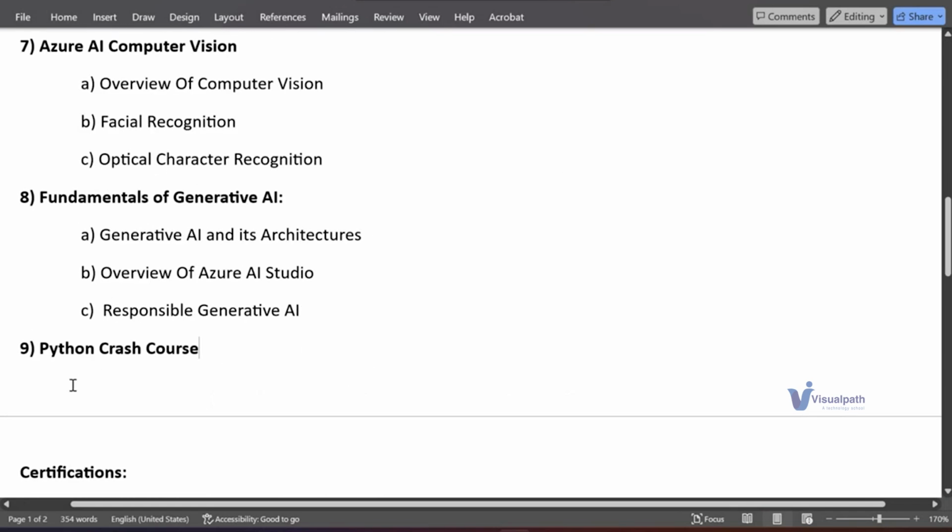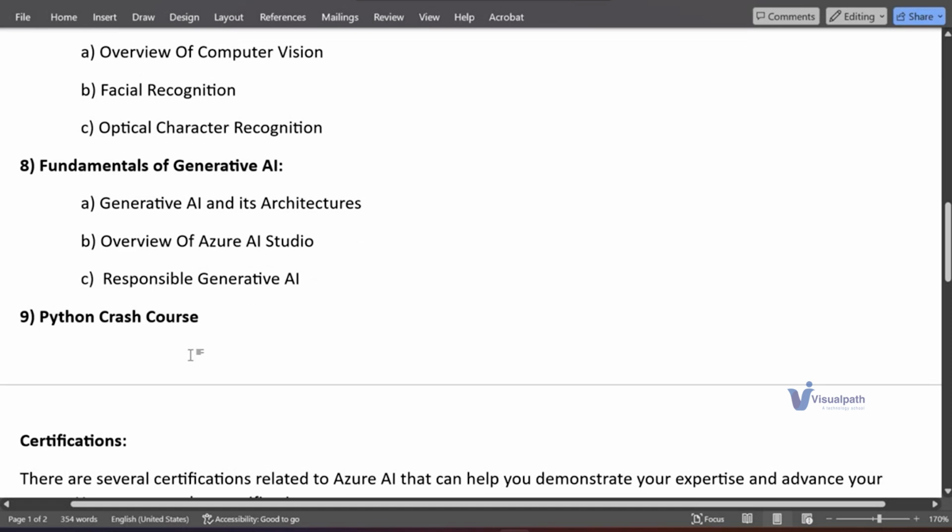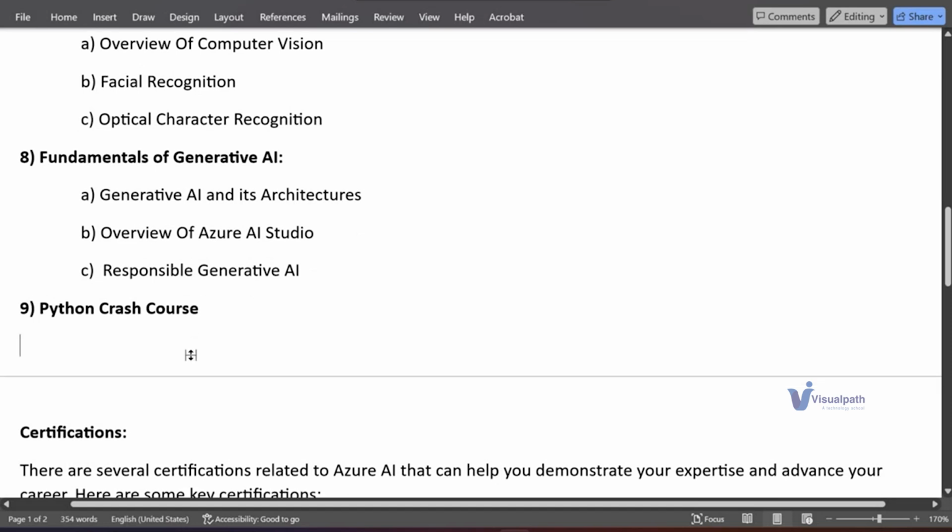Everything we need Python there. So I'll be going through the Python crash course also, so you'll learn what is needed for this course.